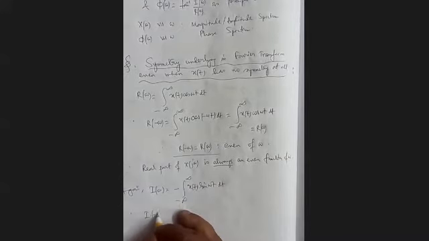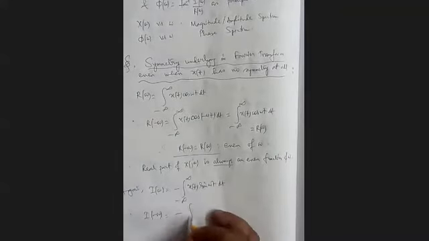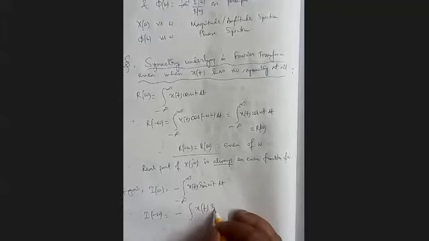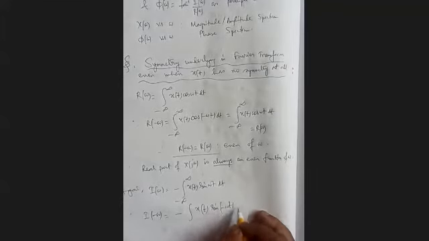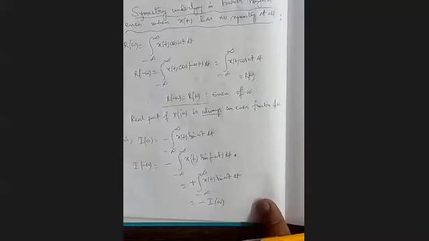Therefore, I(minus omega) equals minus, just put minus omega for omega, and minus and minus become plus. Clear?